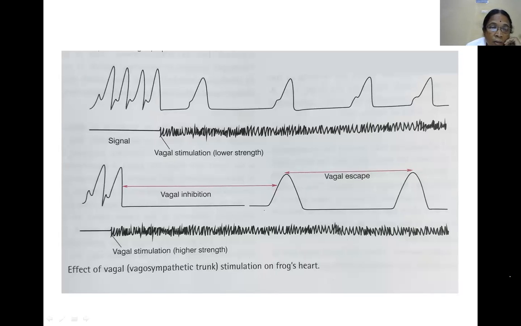Vagal stimulation, I have already given you the definition. What is vagal syncope, I told you. What is vagal tone, and intrinsic heart rate, I have told you. Intrinsic heart rate is the rate when there is no sympathetic or parasympathetic connection.